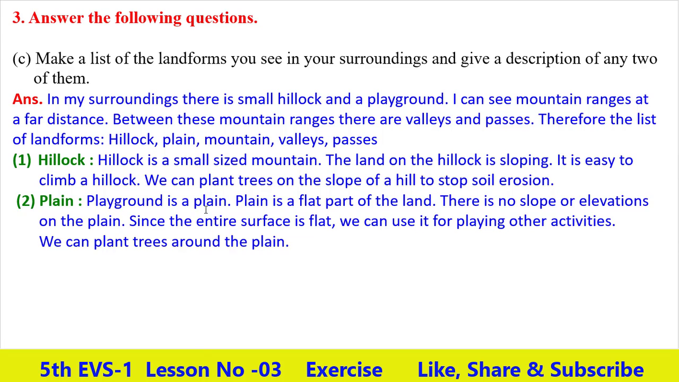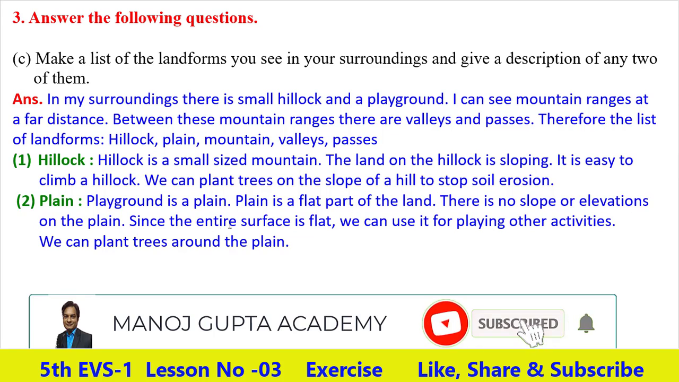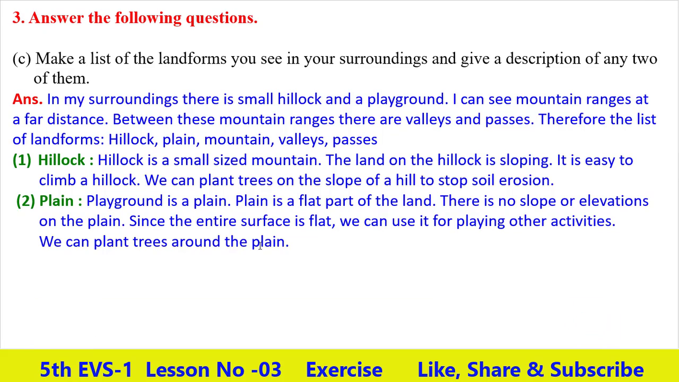Second, plain. Playground is a plain. Plain is a flat part of the land. There is no slope or elevation on the plain. Since the entire surface is flat, we can use it for playing and other activities. We can plant trees around the plain.